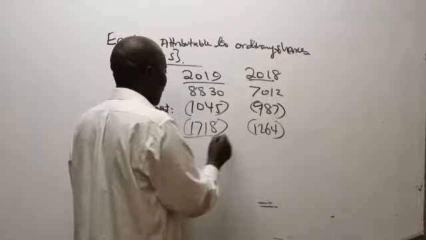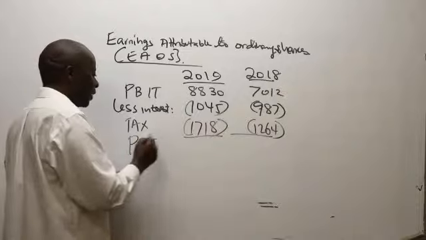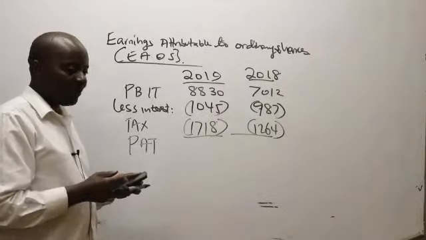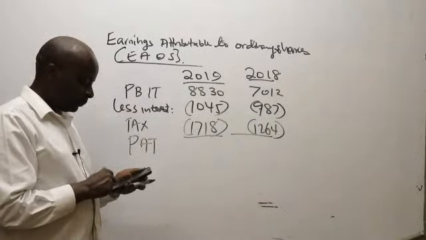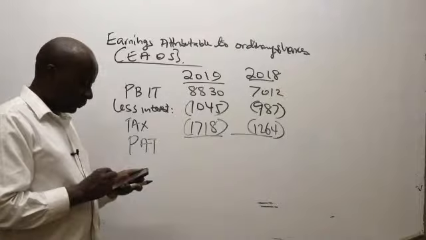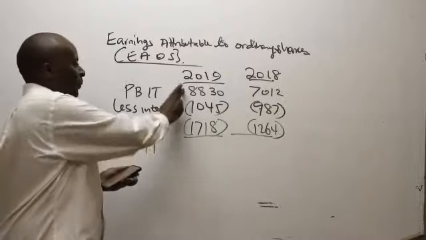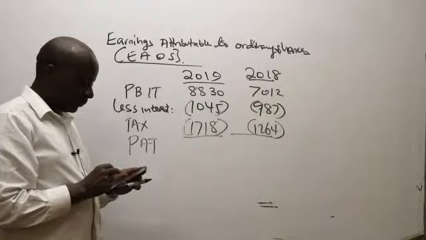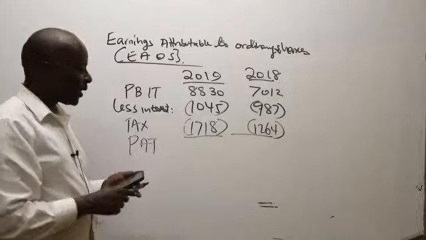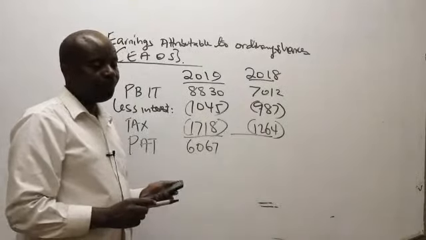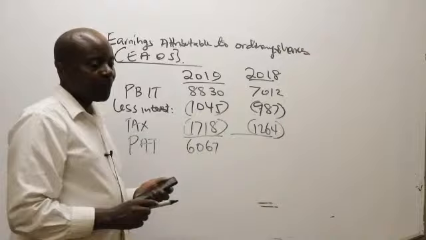So could you kindly give me the profit after tax for 2019. 60.67, thank you very much. 60.67, and 2018, 47.61.